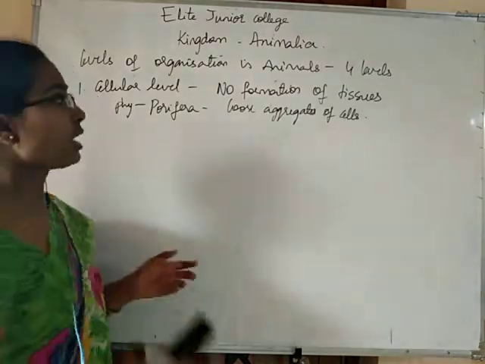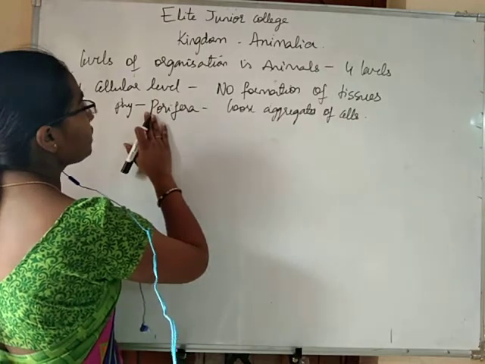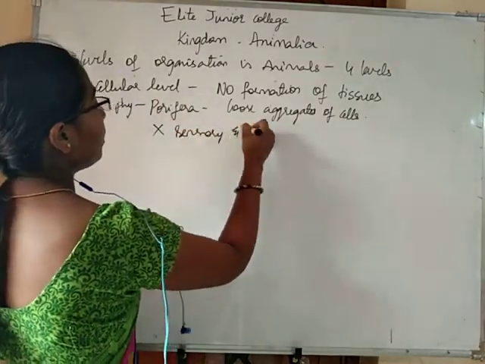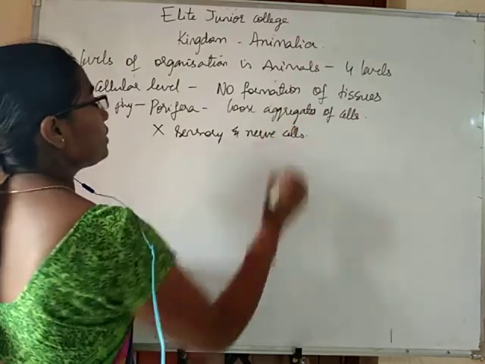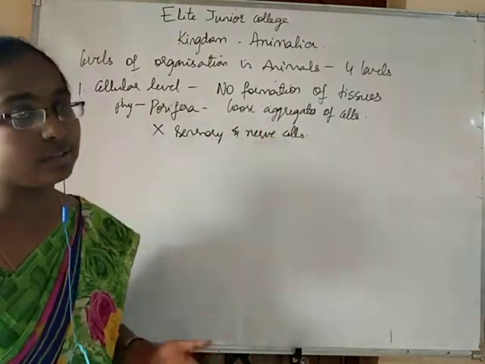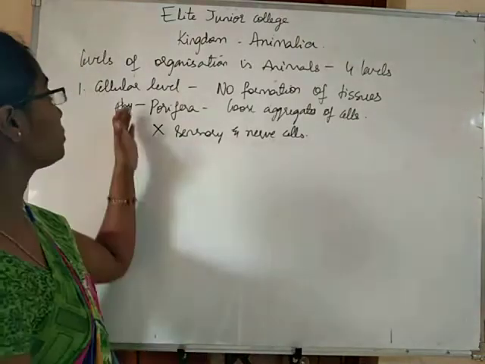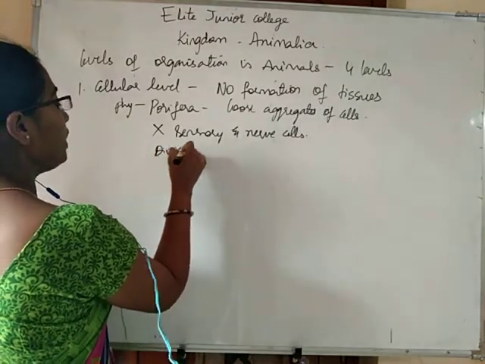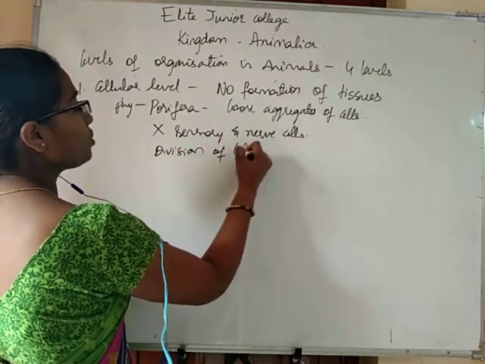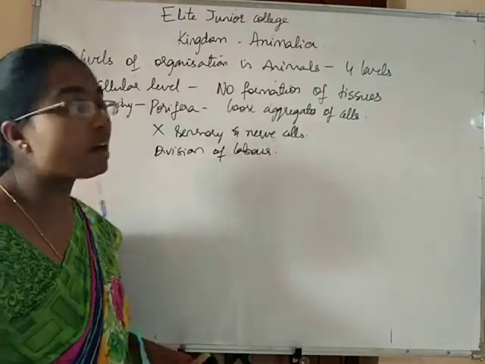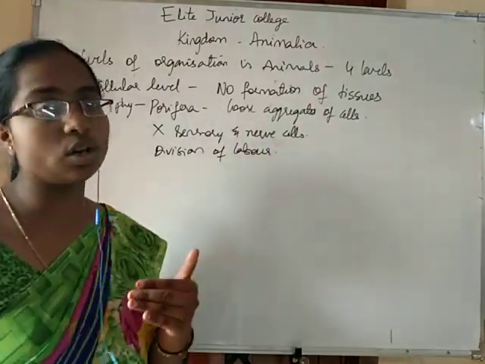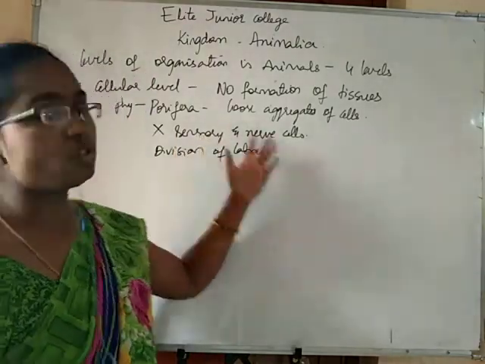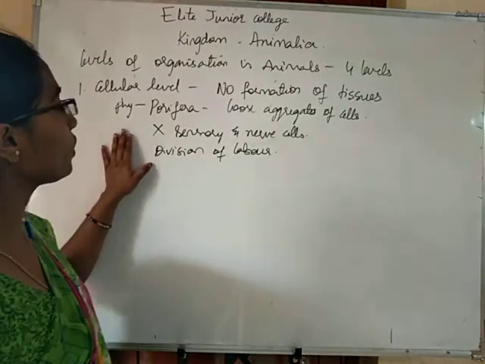This tissue formation is absent in the cellular level of organization in Porifera because of the absence of sensory and nerve cells. Because of the absence of sensory and nerve cells, there is no coordination between the cells, so there is no formation of tissues in the phylum Porifera. But still they exhibit division of labor. Division of labor in the sense dividing the work of the body is done in Porifera, but still there is no formation of tissues.